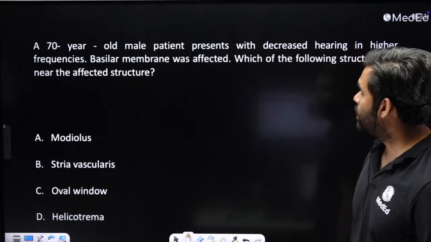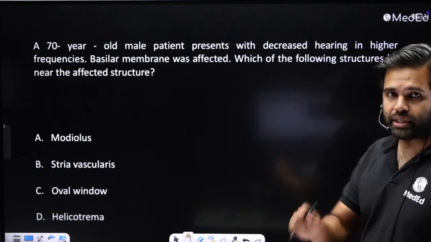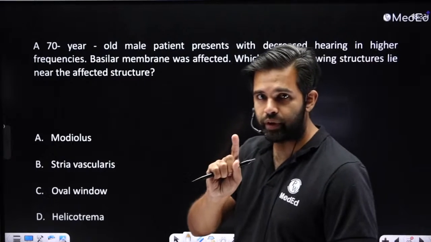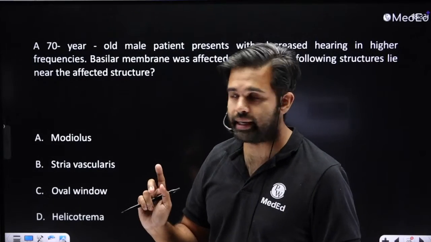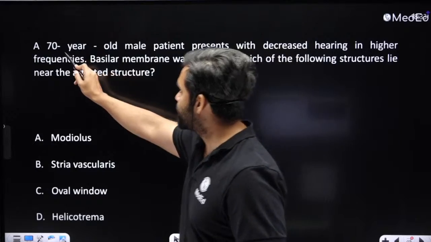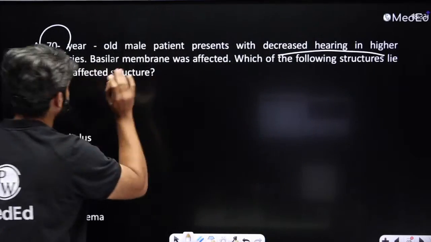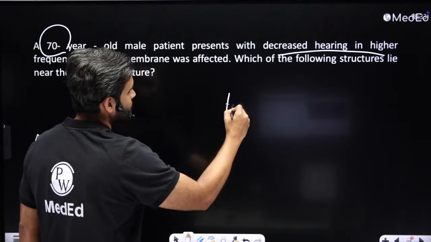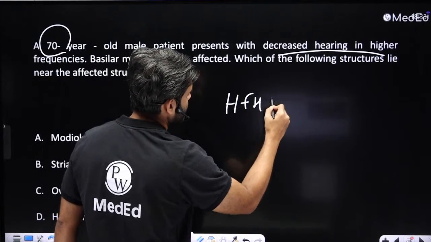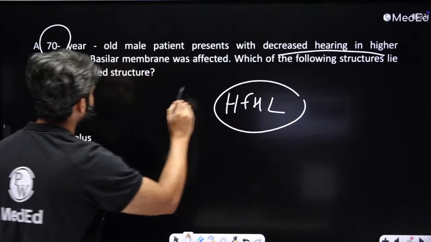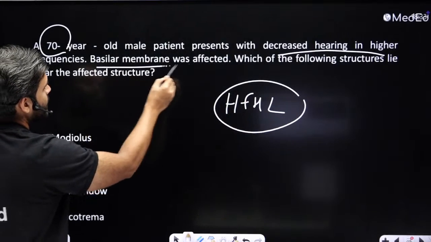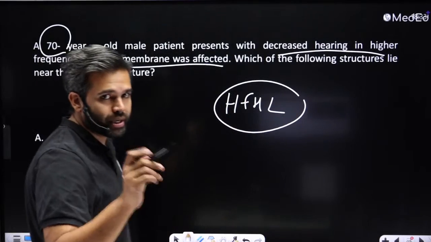Okay, now 70-year-old male. Now, this is a tricky question, okay? We're going to spend some time over here unless you answer it very, very correctly and clearly. 70-year-old patient, okay? Elderly patient. He's having decreased hearing in higher frequencies. So, they're saying it is high frequency hearing loss, okay? High frequency hearing loss. The basilar membrane was affected. What is a basilar membrane?